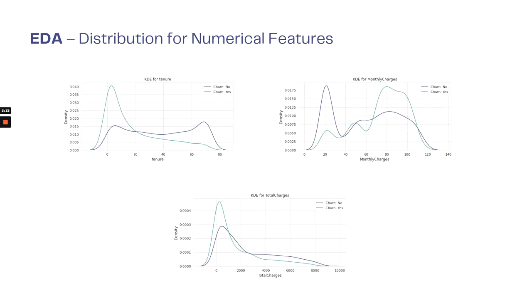Okay, and then we can see the distribution for the other numerical features. We can see that customers who churn have higher monthly charges, and customers who churn have lower total charges. This relates to tenure as well, because they stay a shorter time in the company, so they have lower total charges as well.